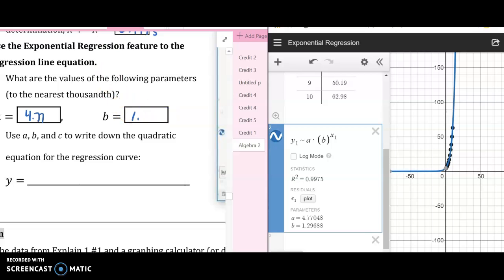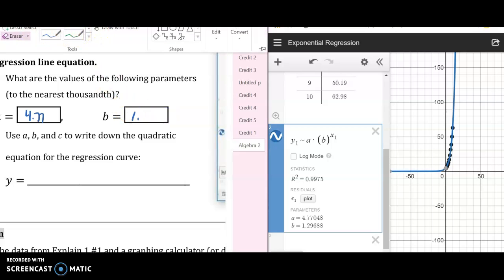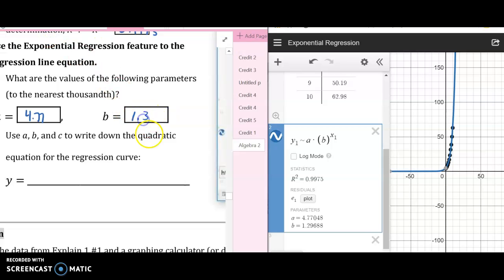So you can see that it's a lot easier to do it with Desmos than having to go through and calculate all of the ratios and then take the average. Okay, so the equation is going to be y equals 4.77 times 1.3 to the x, because it goes a times b to the x, right?